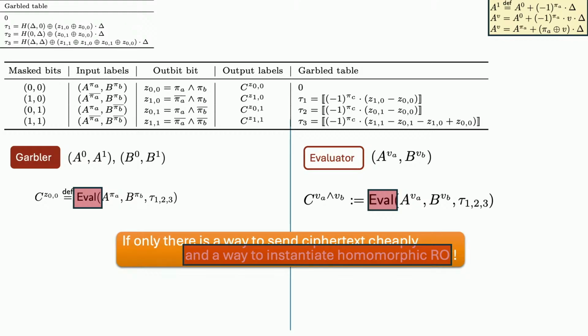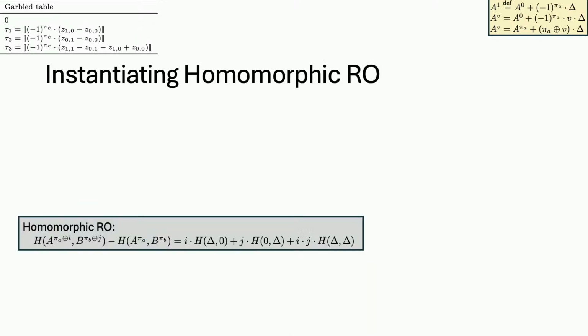Okay? So compressing this from 3 bit to 1 bit is actually easy, because these are really just some homomorphic operations on pi A, pi B, and pi C. So if you allow 2 more levels of homomorphism, you can compute this by sending just the encryptions of pi C. So this step becomes much easier. Okay. So we want to instantiate this homomorphic random oracle, which looks like this.